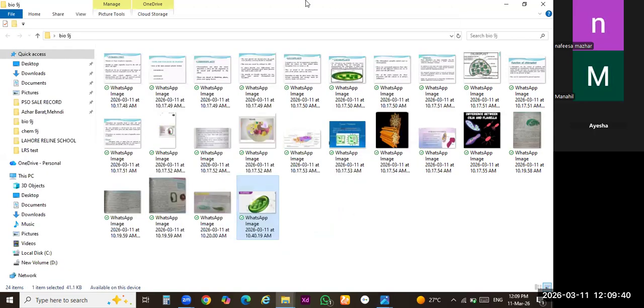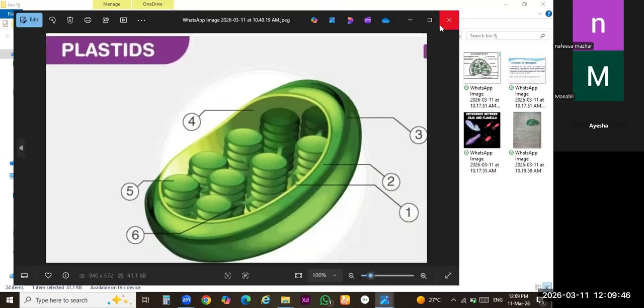Yes, miss. Okay. So, first of all, you should know about the structure of plastids. In the structure of plastids, the first feature is that this organelle is double membrane bound. There are two layers, two membranes, double membrane bound organelle. The outer membrane is very smooth, and the inner membrane forms stacks.